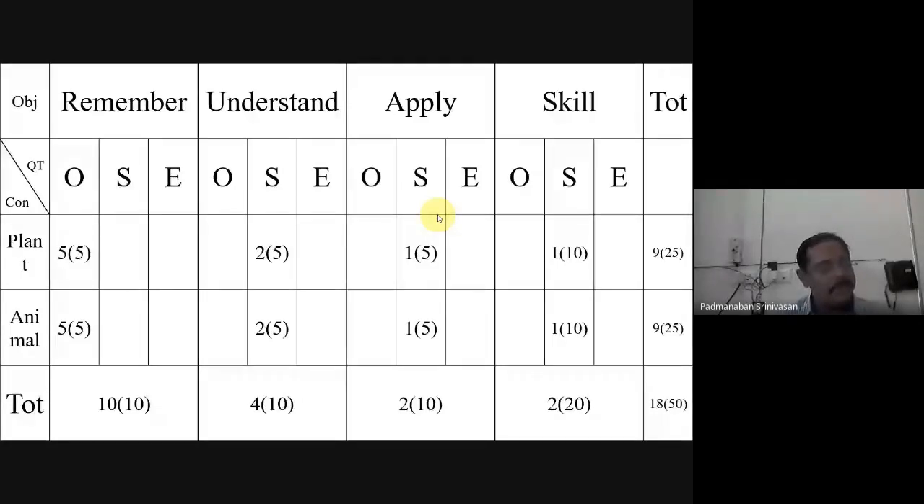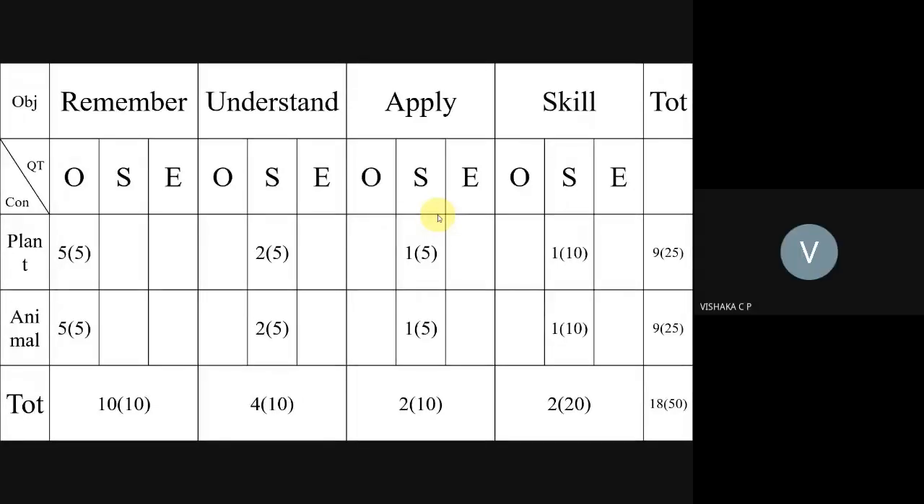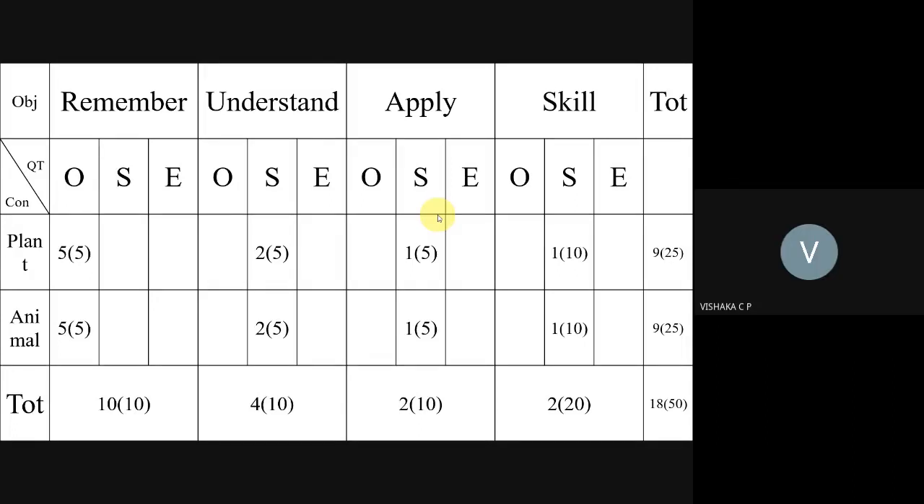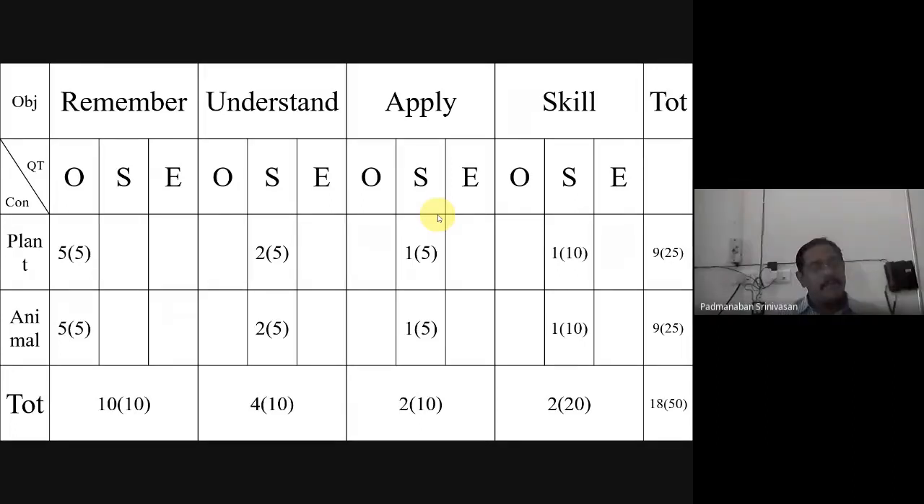Vishaka, yes, sir. Can you tell about this? What you could get from this blueprint? What do you mean by blueprint? I'm sorry, sir. I can't understand.